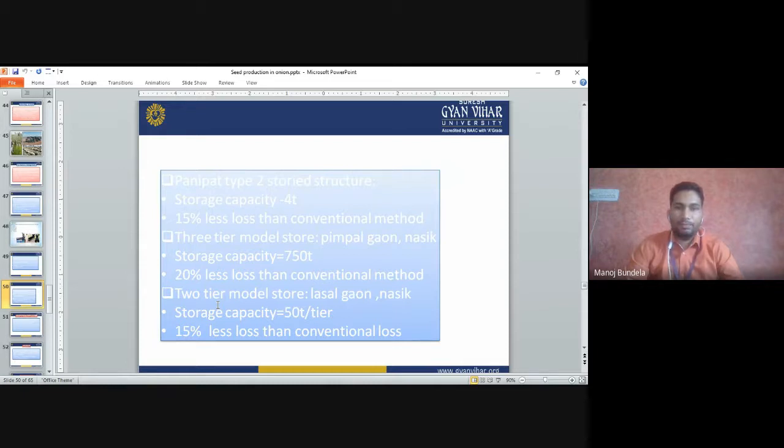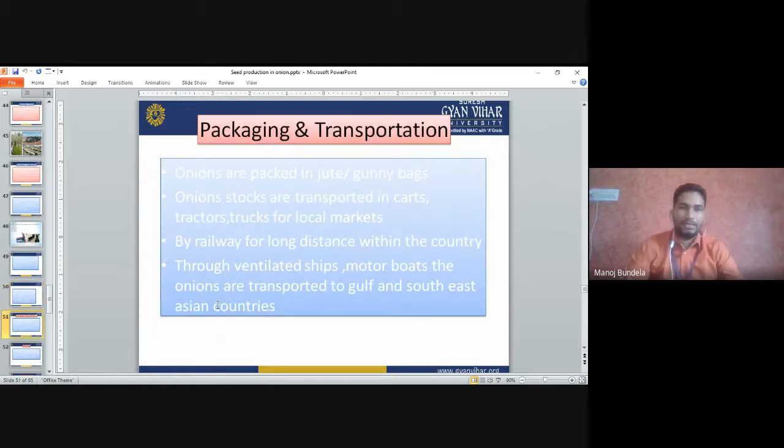The three-tier model storage was developed at Pimpalgaon, Nashik. The storage capacity is 750 tons, with 20% less loss than the conventional method. The two-tier model storage was developed at Lasalgaon, where the biggest onion market is situated in Nashik. The storage capacity is 50 tons per tier, with 15% less loss compared to conventional losses. Packaging: onions are packed in jute or gunny bags.